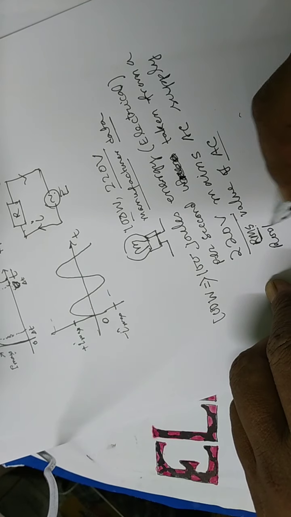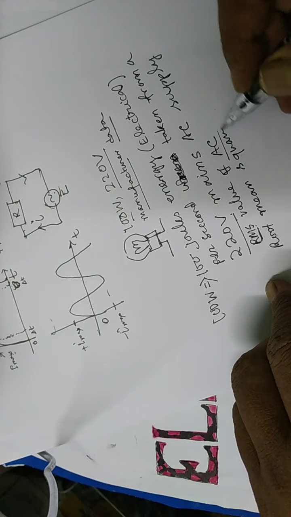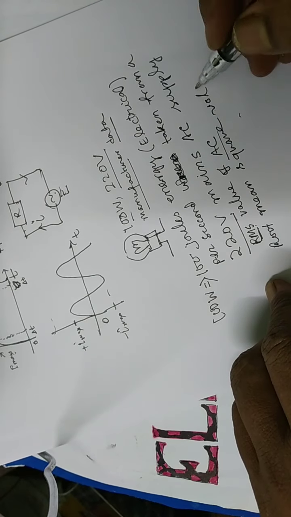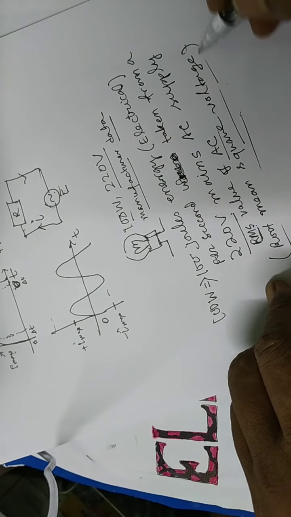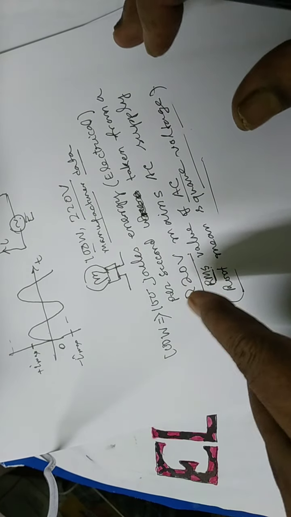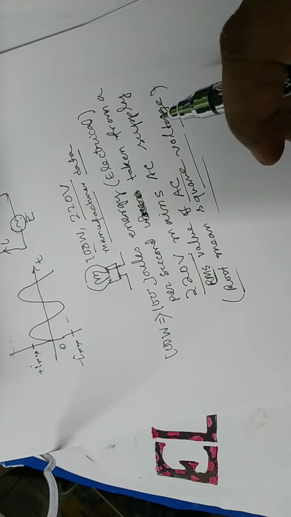RMS value means root mean square voltage. So when we discuss about AC, you can learn all about it. Now it is just mentioned that 100 joule energy per second is taken from a source, that is 220 volt AC mains.